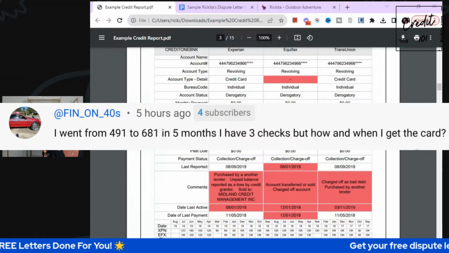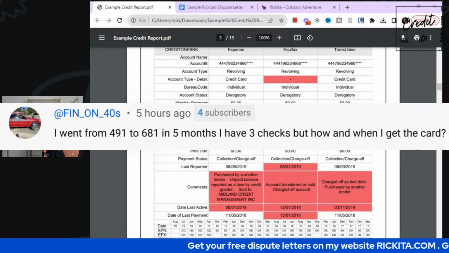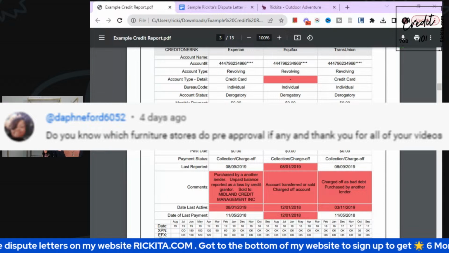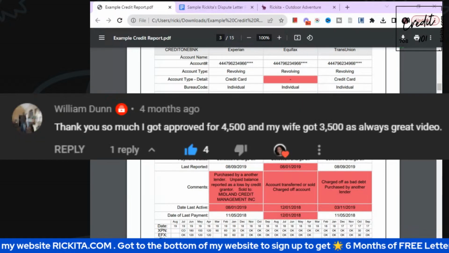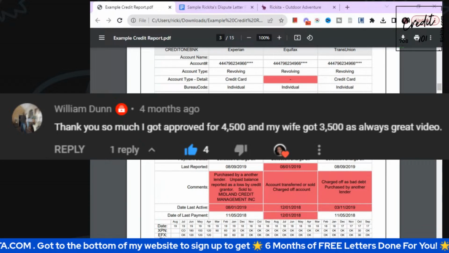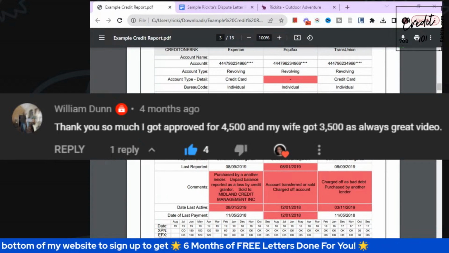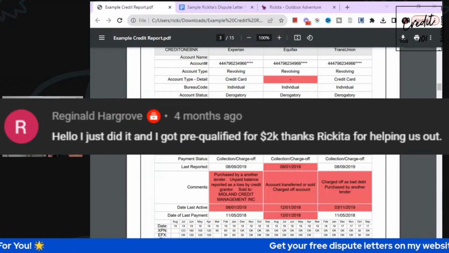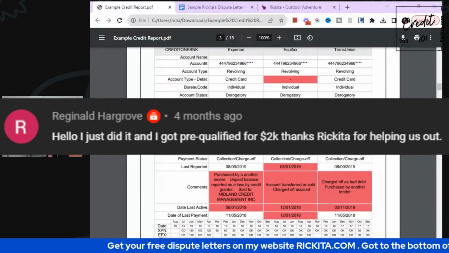Somebody right here said that they went from a 491 to a 681 in 5 months, and they were wondering about some checks, but that is good how they had a great jump like that in 5 months. Somebody's asking about furniture. We don't really see that one. This is somebody who said they were able to get approved for $4,500 and $3,500. That's off of videos that I make about credit cards that you can get. They actually got that Lexus Pursuit, I believe. And look, somebody else said they got $2,000. They were able to pre-qualify for it.